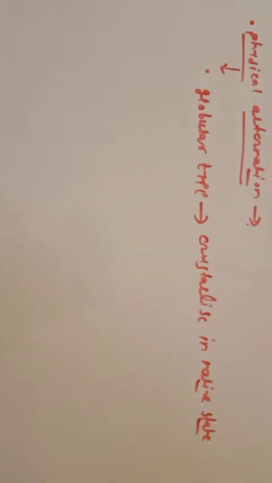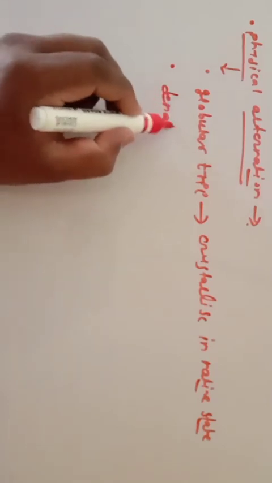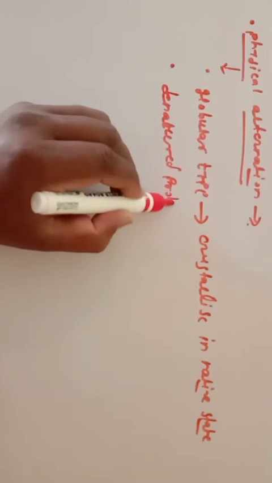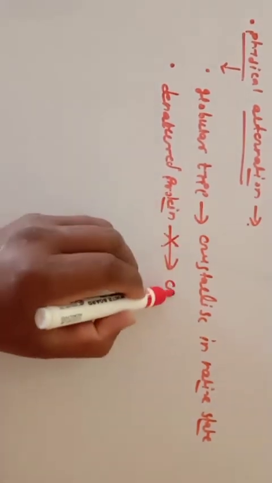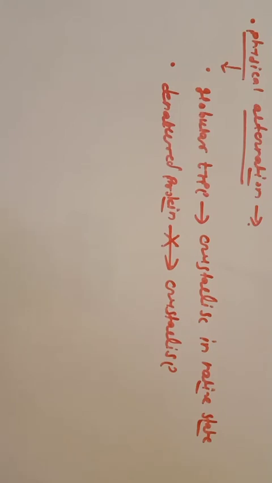So globular protein can be crystallized in the native state, but due to denaturation of the protein, it cannot be crystallized. So the second important point: denatured protein cannot be crystallized in the native state. That is your physical alteration. The globular type of protein can be crystallized in the native state, but due to the denaturation process, the protein cannot crystallize. Okay, this is the physical alteration.